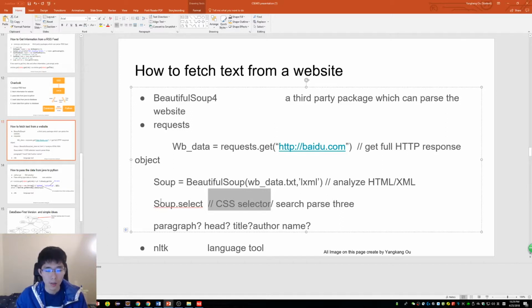Once we get that, we can use the NLTK language tool to break the article into paragraph, a paragraph into sentence, and a sentence into word. Once we get word, we can compare the stock symbol which we already stored in the database.